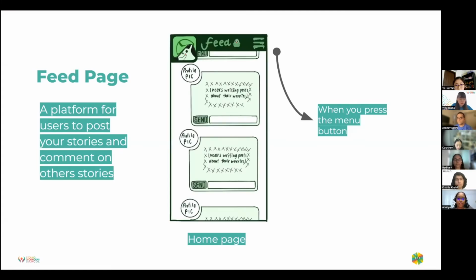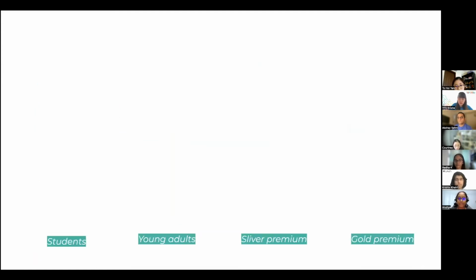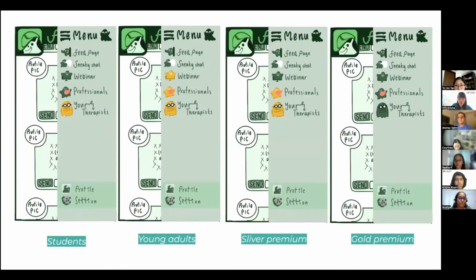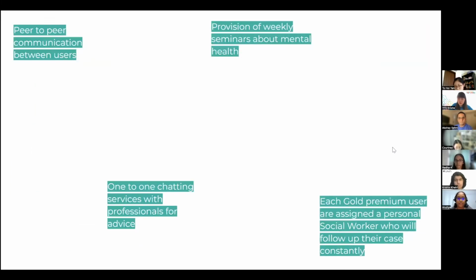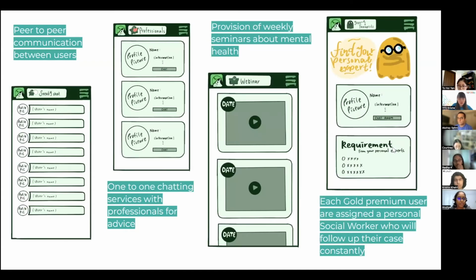This is the home page of our app, also the feed page. It is a platform for different users to make posts and comments on others. When you look to the top right corner, there is a menu button, and when you press on it, a bar should pop up at the side. Depending on the type of user, you can see that there are different functions available respectively. From the left to the right: students, young adults, super premium, gold premium.